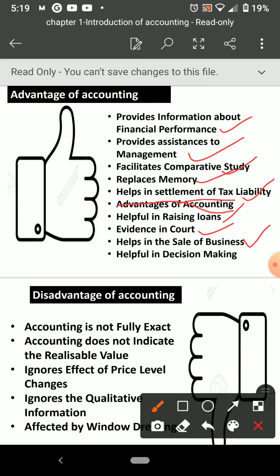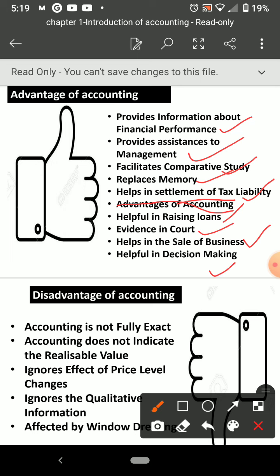Okay, next helps in sale of business. Yes, suppose you want to sell your business to someone, you want to shut down your business, you are unable to continue, so you are selling your business to someone else. If you have a proper balance sheet, there will be no confusion. Whatever you have is there in the balance sheet. Whatever assets you have, land, building, furniture, machines, raw materials, stocks, everything you have recorded on the asset side. Liability side, whatever liabilities you have, you borrowed from your friend, from your bank, whatever you have to pay to others, everything is there on the liability side. So it is easy for you if you are maintaining all records properly when you sell the business.